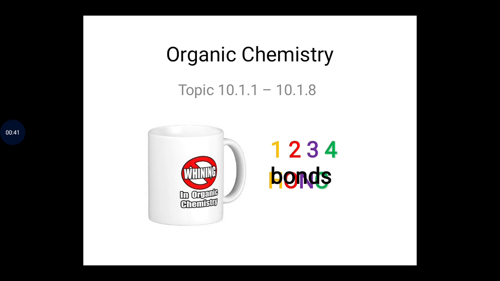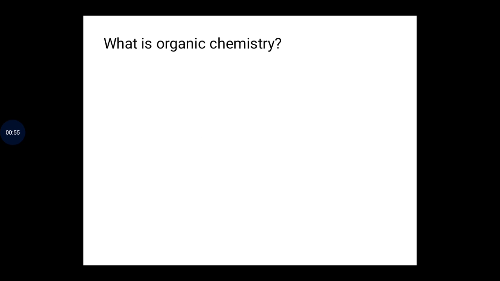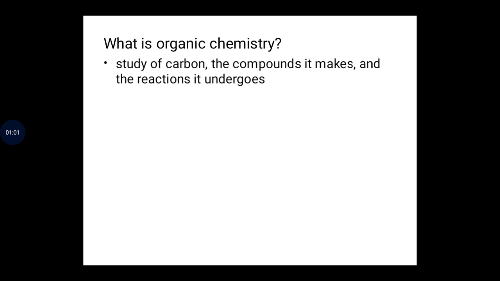So ladies and gentlemen, as we can remember, when we say organic chemistry, it means it's a branch of chemistry that deals with the study of carbon and its compounds, including the reactions that they undergo. So now, as I defined organic chemistry, as from the screen here, we can see that it's the study of carbon, the compounds it makes, and the reactions it undergoes. But ladies and gentlemen, we should know that there are millions of compounds of carbon, but not all the carbon compounds are organic.